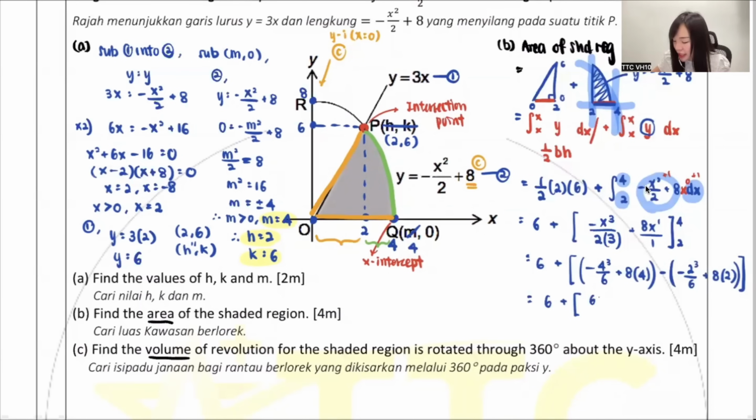The front one I press, I get 64 over 3. The back one, -2 cubed over 6 plus 8 bracket 2, I get 44 over 3. Okay, 64 over 3 minus 44 over 3, 6 plus that particular answer. Are you getting the answer 38 over 3? Am I correct? I'm scared I did it too fast, I did it wrongly. Thank you, Rina. So, my dear, this is an area. You must write the words units square. Done.